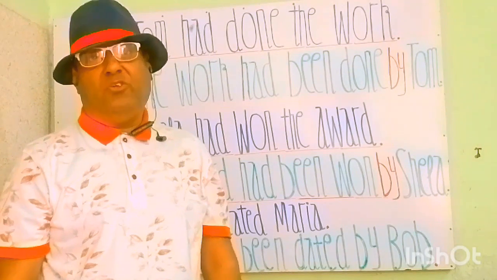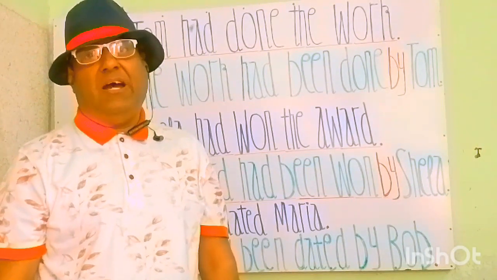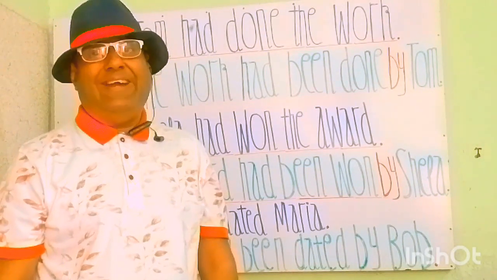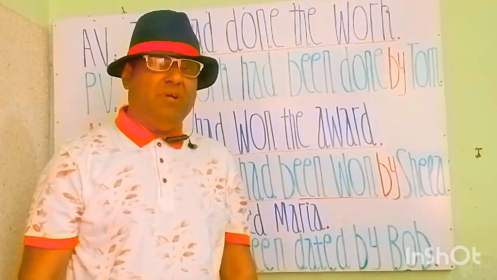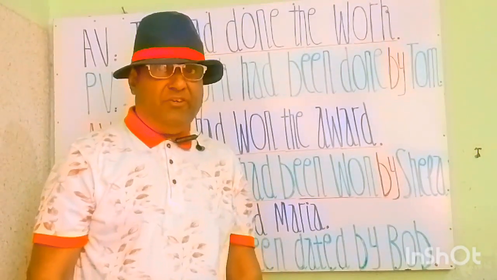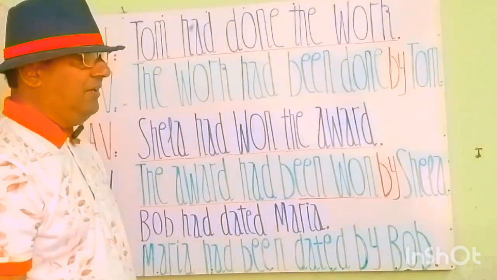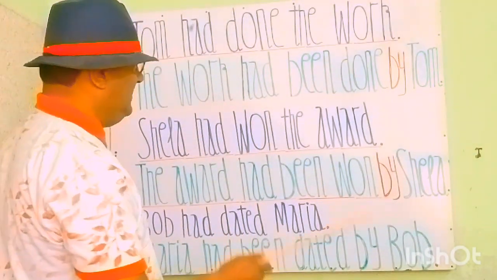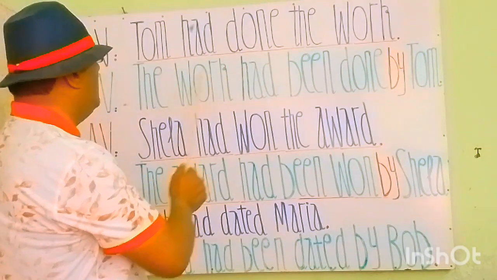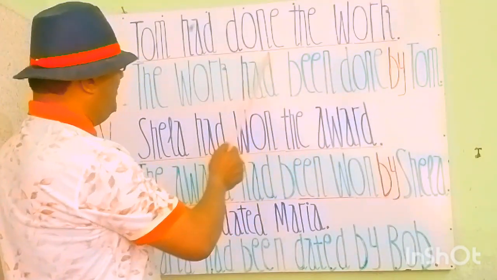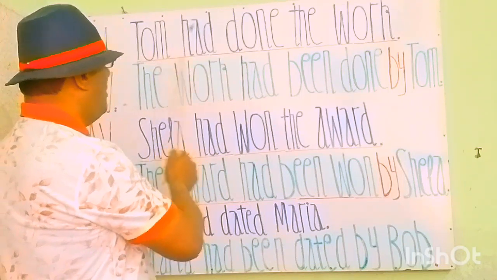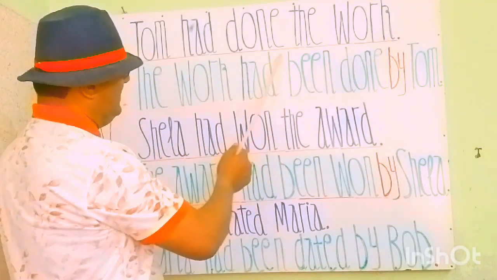Tom काम कर चुका था. Tom ने काम कर लिया था. Tom had done the work. When we make changes, the subject and the object will replace each other in passive voice. This is an active voice statement. When we change it to a passive statement, the subject and the object will replace each other.